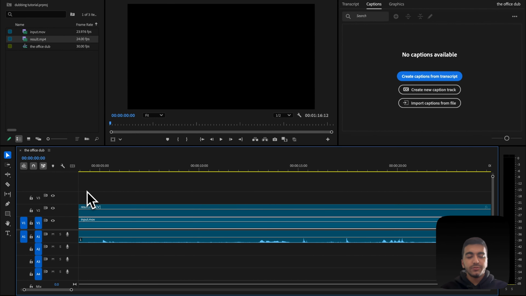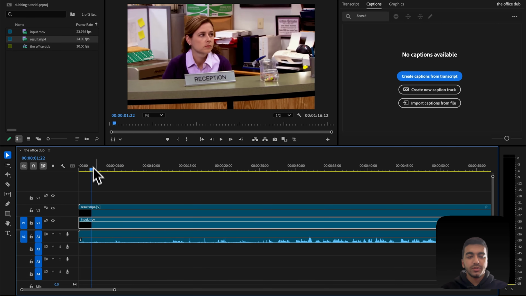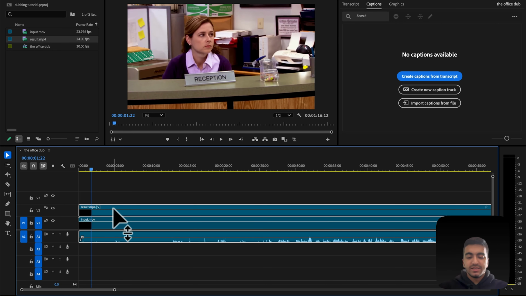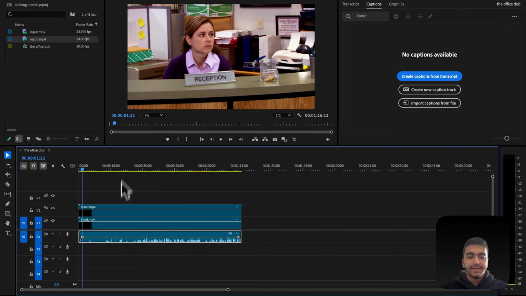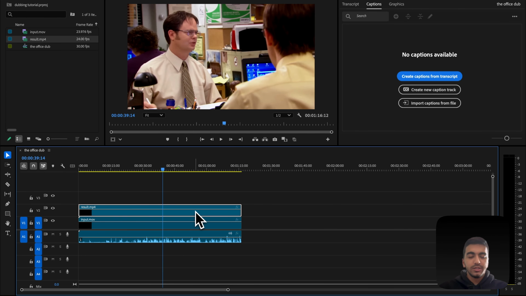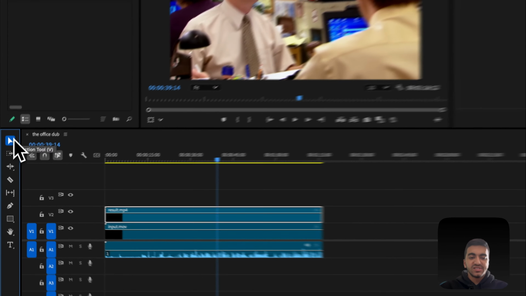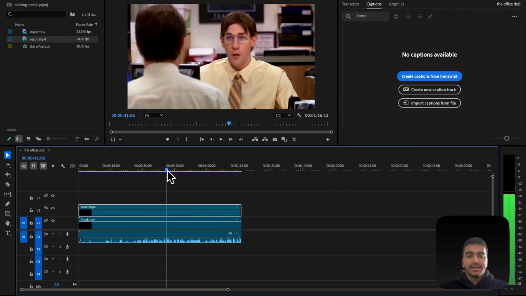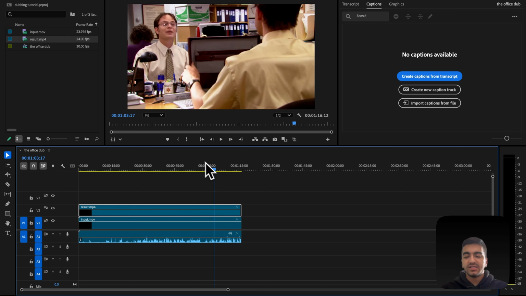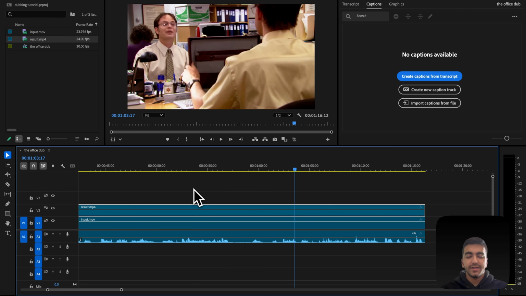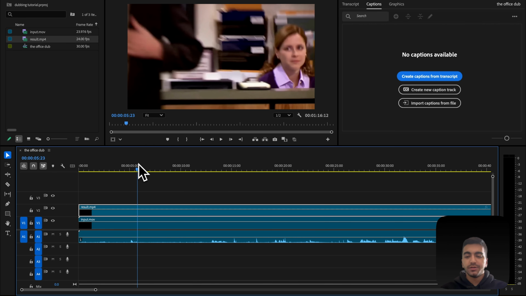From the beginning, I'm just gonna go through and cut between our result and our input audio. And the way I'm gonna do this is I'm gonna hit Command L here so that the audio is separated, and now I can literally just use either the blade tool using this, or I can use Command K on my keyboard and just cut between the parts where the lip sync is good and the parts where it kind of messes up or it shouldn't be lip synced.